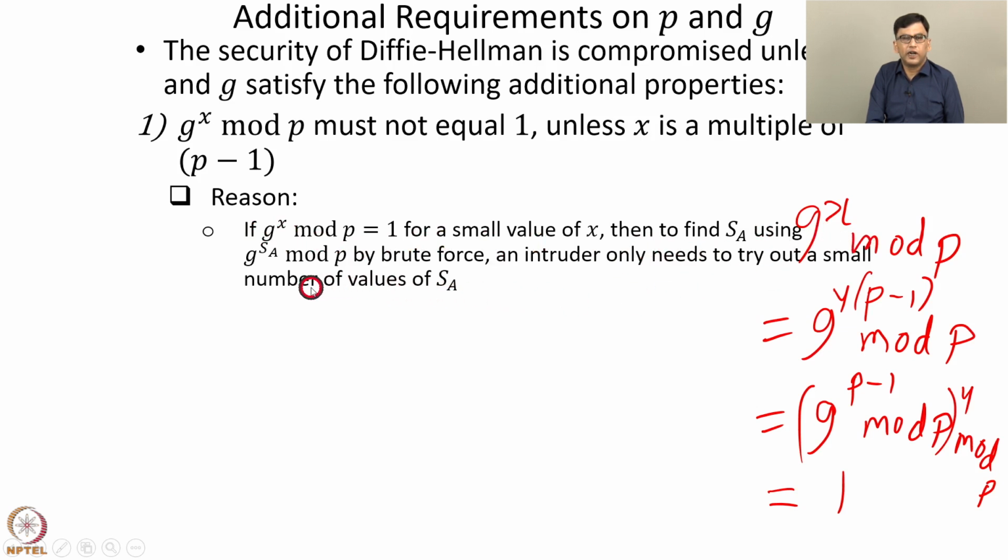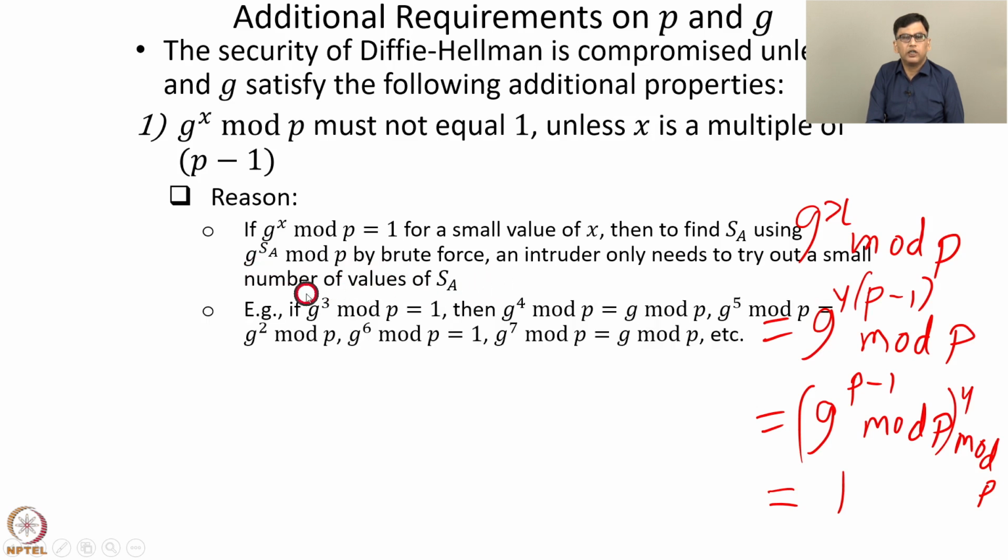So the intruder might start from SA equals 1, then SA equals 2, SA equals 3 and so on. So if g to the power x mod p equals 1 for a small value, then the intruder would quickly find an SA which satisfies g to the power SA mod p equals TA. For example, suppose g to the power 3 mod p is 1. So x equals 3 satisfies this property that g to the power x mod p is 1.